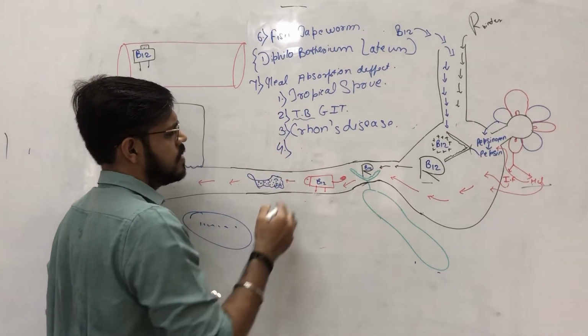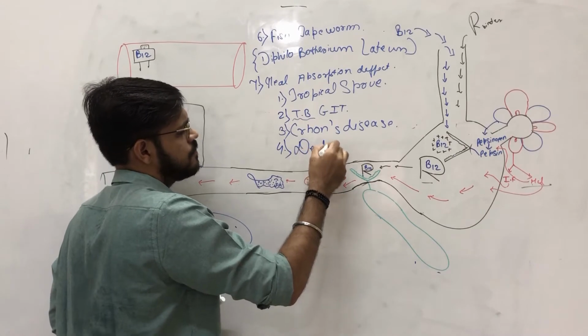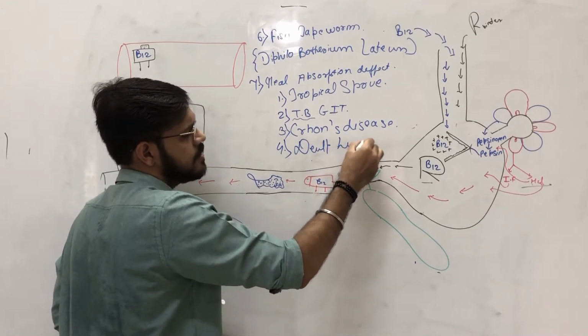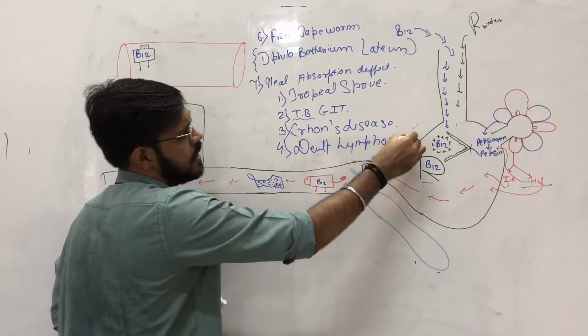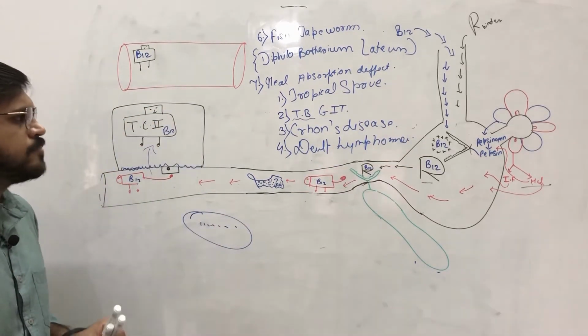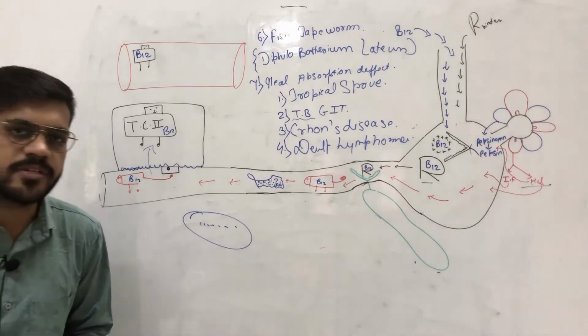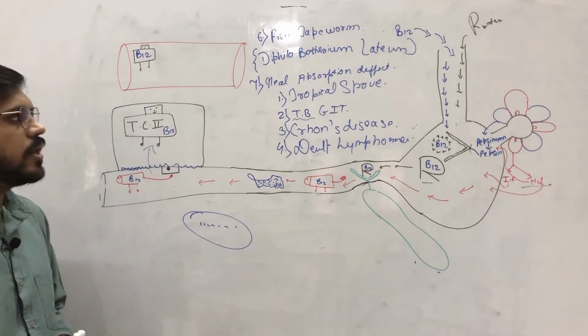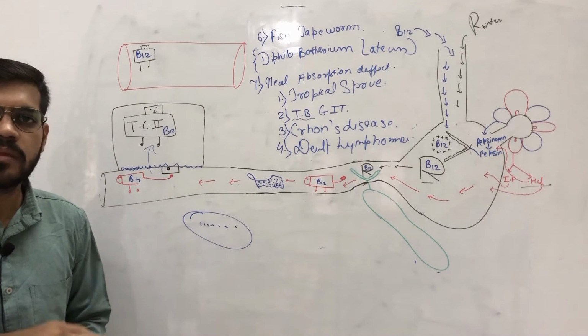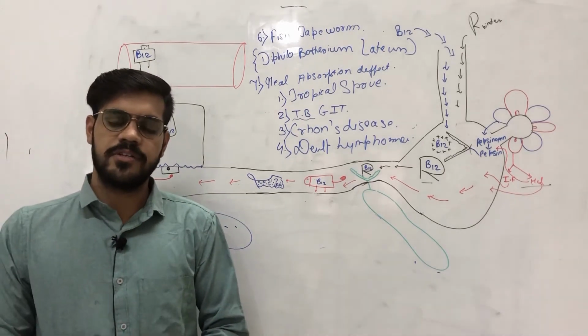Another reason is the development of lymphoma in the GIT. If lymphoma is developed, then absorption will also be affected, and the person will suffer from B12 deficiency. Now, these were some of the reasons for B12 deficiency.